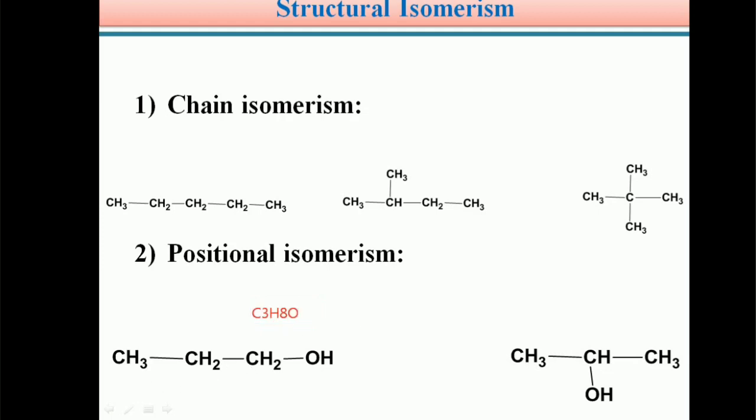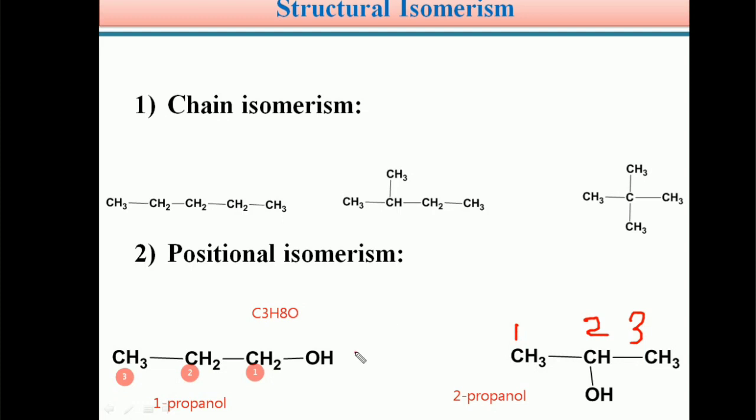Its IUPAC name, if you give numbering 1, 2, 3, is 1-propanol, and if you give numbering for this second isomer 1, 2, 3, its IUPAC name becomes 2-propanol. See students, both of these isomers have the same molecular formula C3H8O, but different position of the functional group.